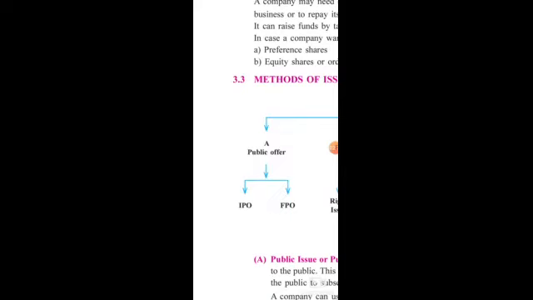Public offer, as I explained before also, means offering the public to purchase or to invest their money into the company. This can be done in 2 ways, that is IPO and FPO. Let us understand these 2 concepts.